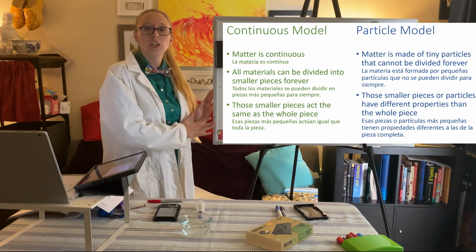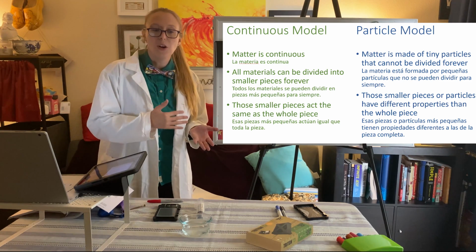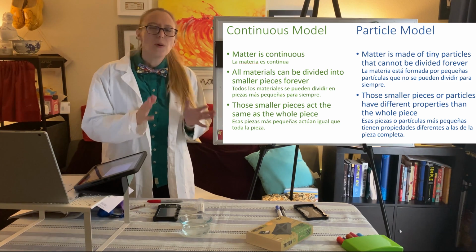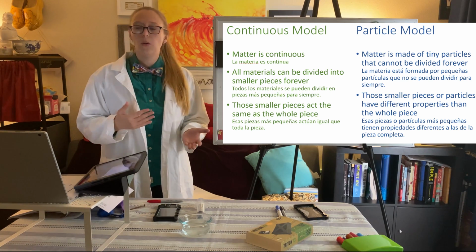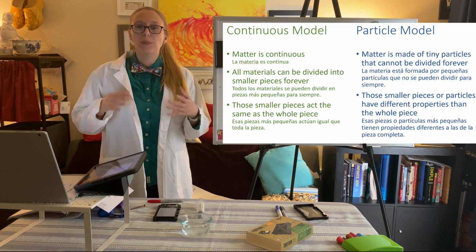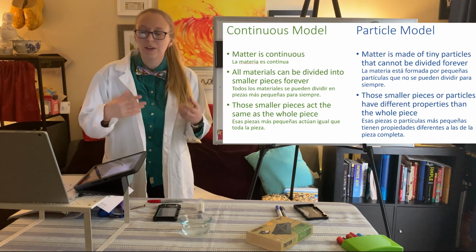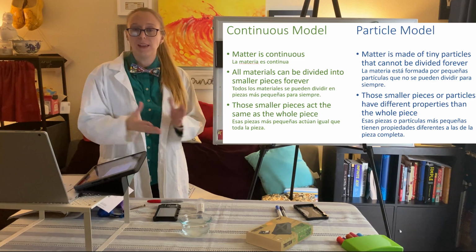So we have the continuous model, which is described by the ancient philosopher Aristotle, way back around 400 BC, and he explained that matter is continuous. All materials all around us can be divided into smaller pieces forever and ever, and those smaller pieces act the same as the whole piece.